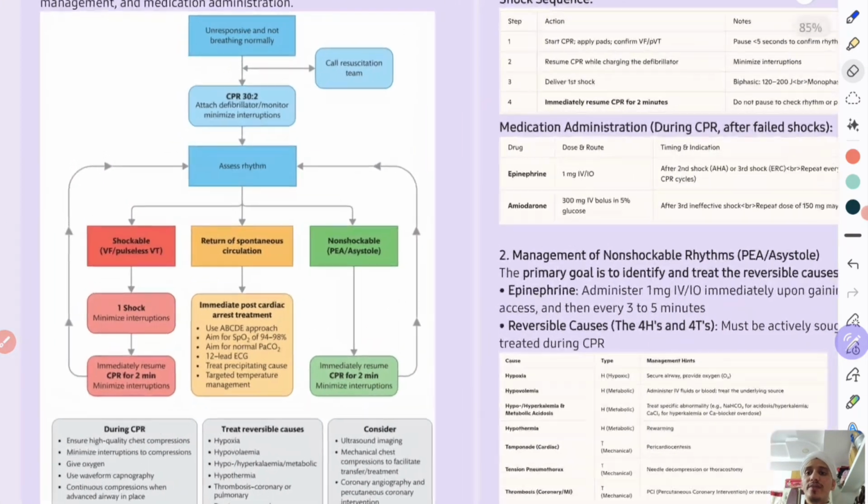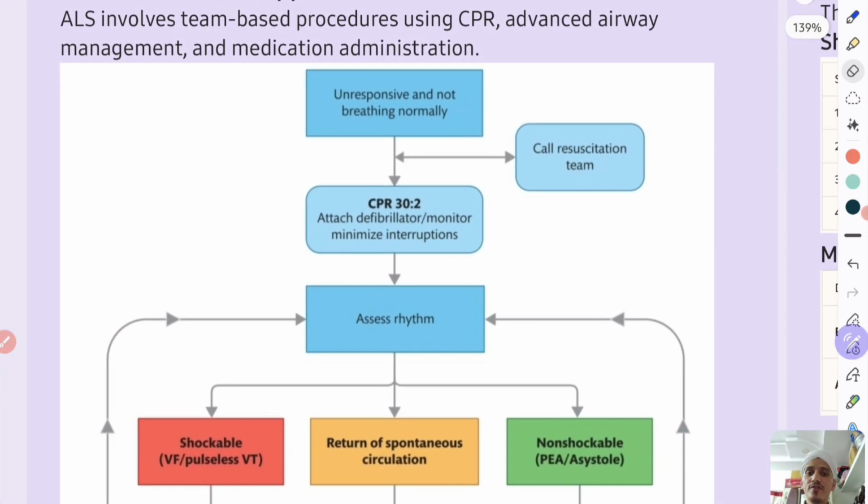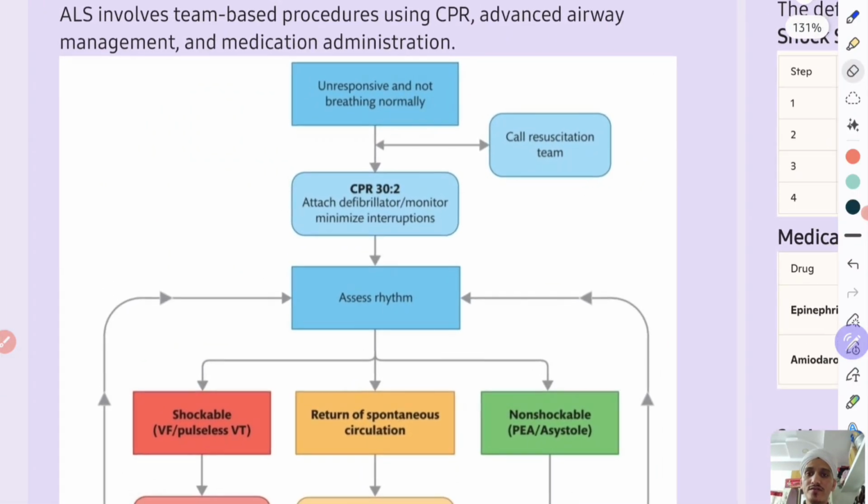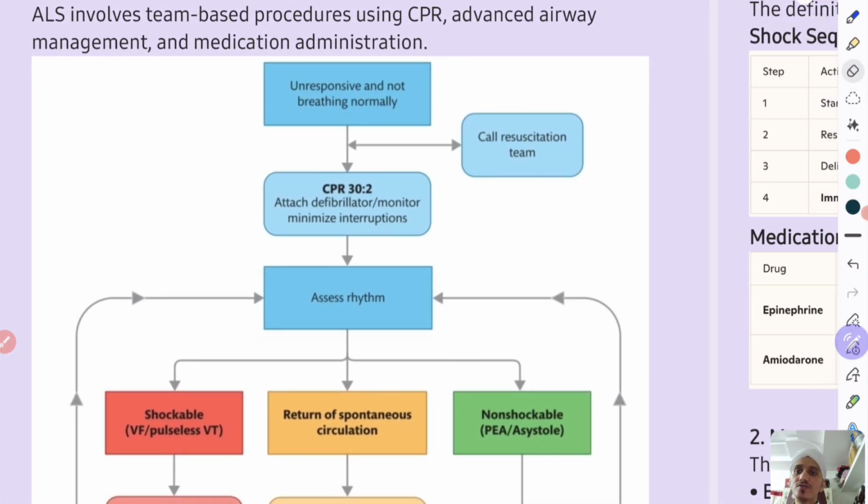So that was about basic life support at the point of cardiac arrest, what one should do. When the resuscitation team arrives, you should hand over the patient to the resuscitation team. They will provide advanced life support.